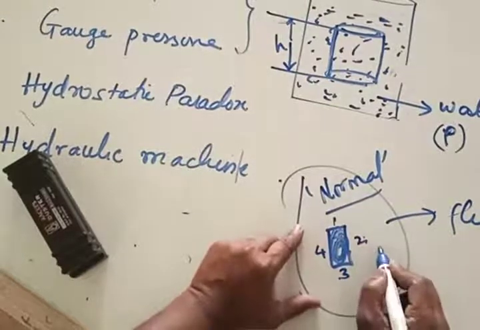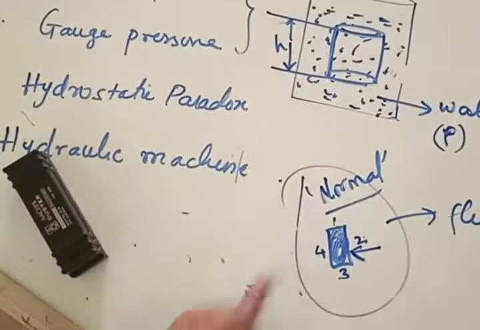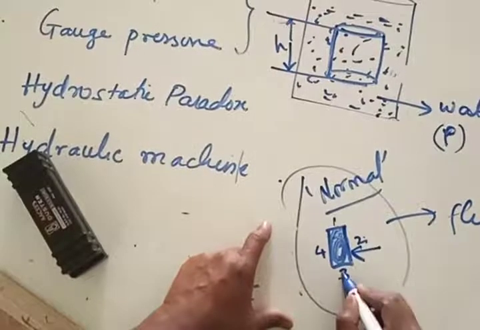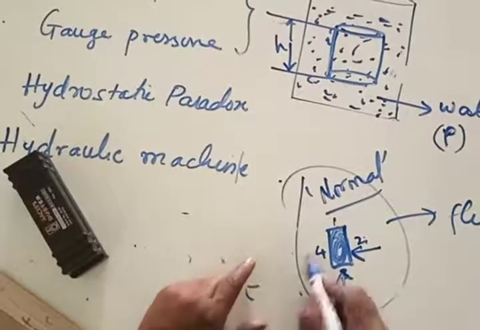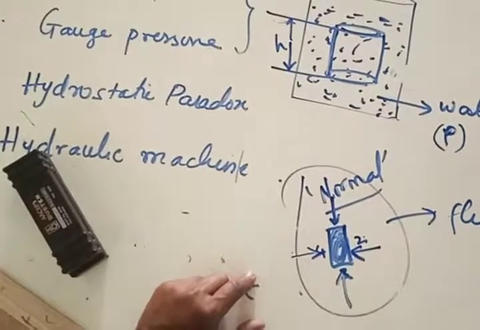Now upon surface 2, the pressure force acting by the fluid would be perpendicular. Normal means perpendicular to the surface. Force on this surface is going to be like this. Force on this surface is going to be like this. Force on this surface is going to be like this.